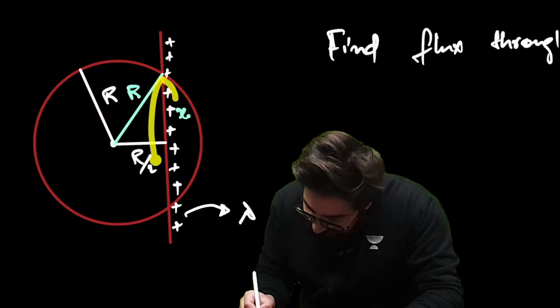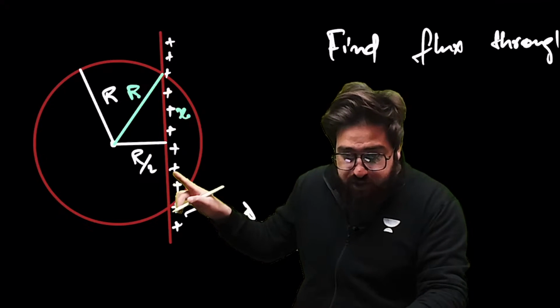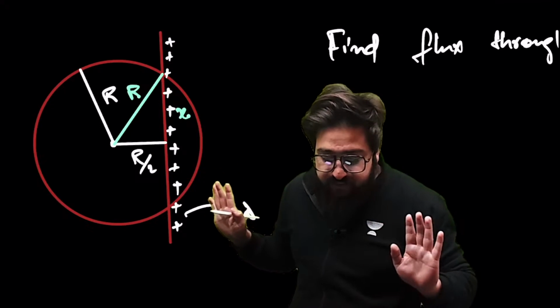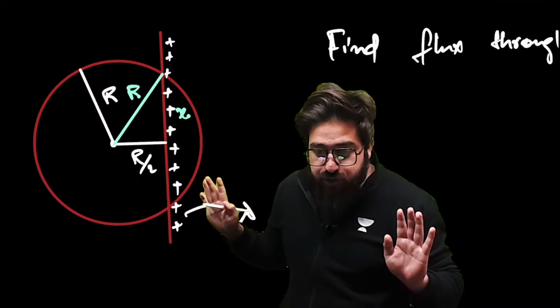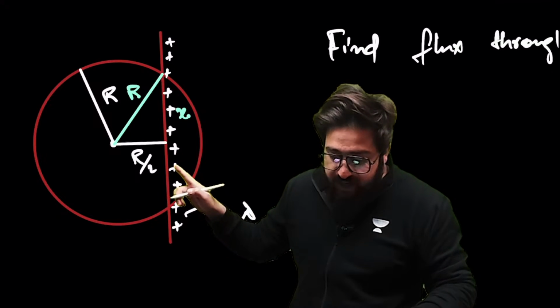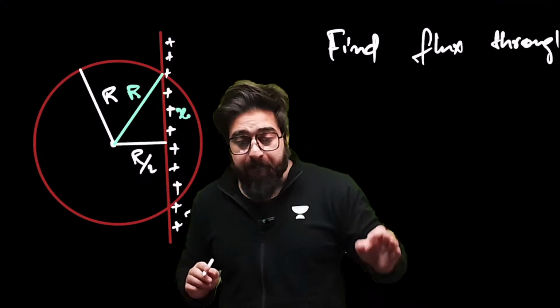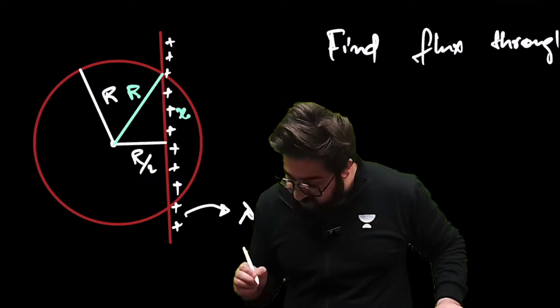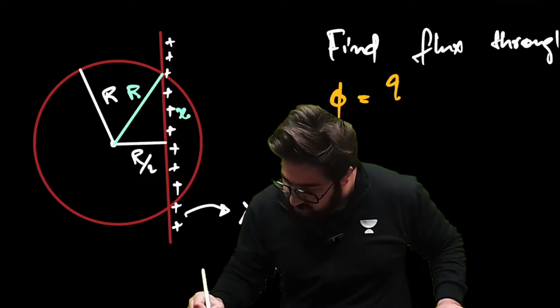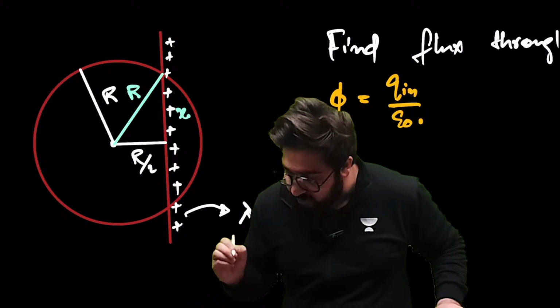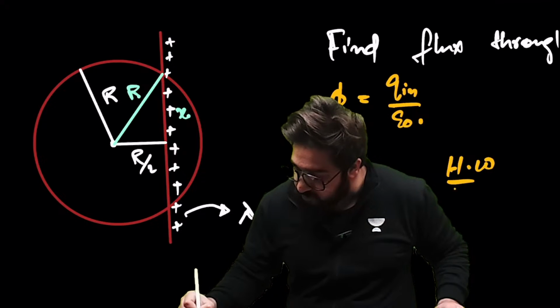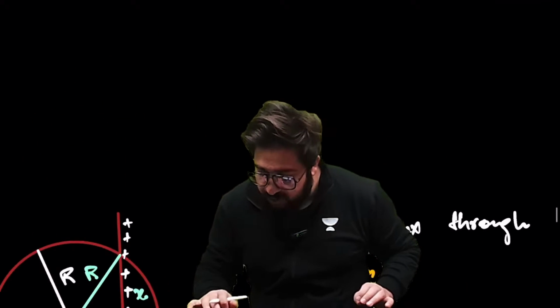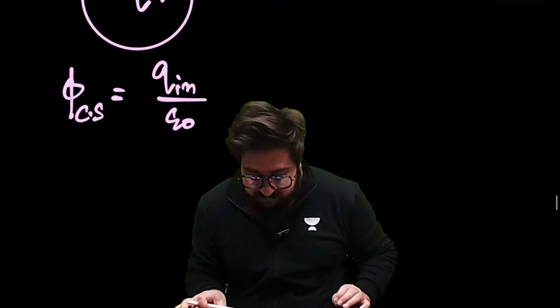Once you get this length, and the charge which is present inside, you can find the flux. Flux will simply be Q inside divided by epsilon naught. I will give you this also as homework, because you have to apply the same concept which I have used over here.